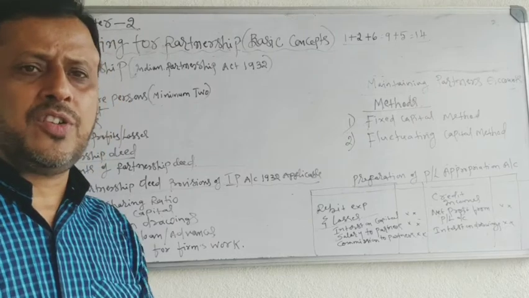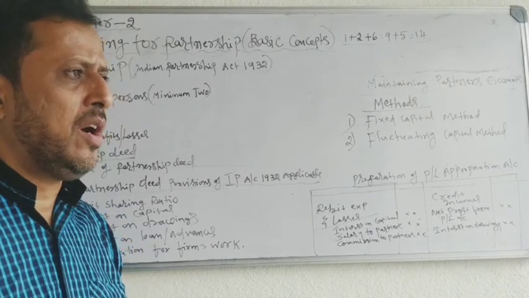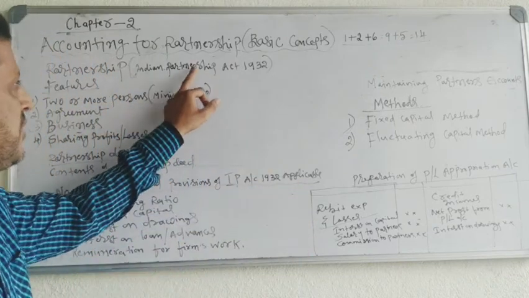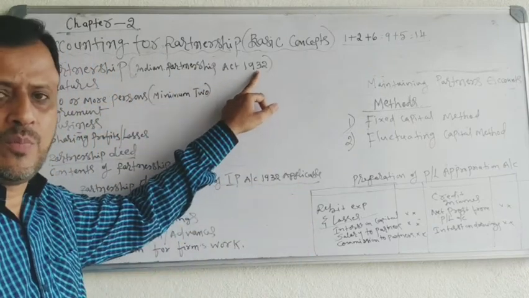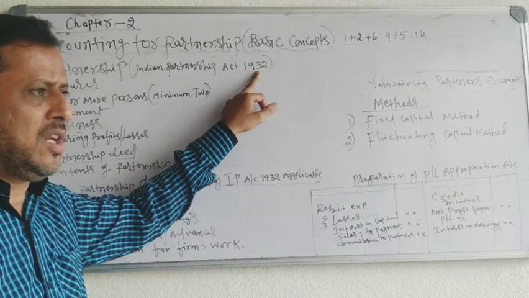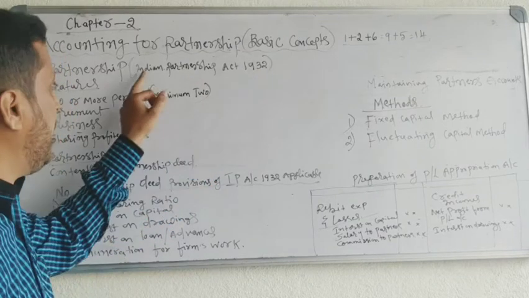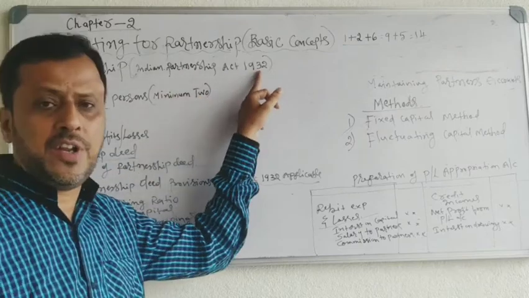Let's know the definition of the partnership firm. According to Section 4 of the Indian Partnership Act of 1932. Keep in mind, all the terms and conditions of partnership accounts are contained in the Indian Partnership Act of 1932.